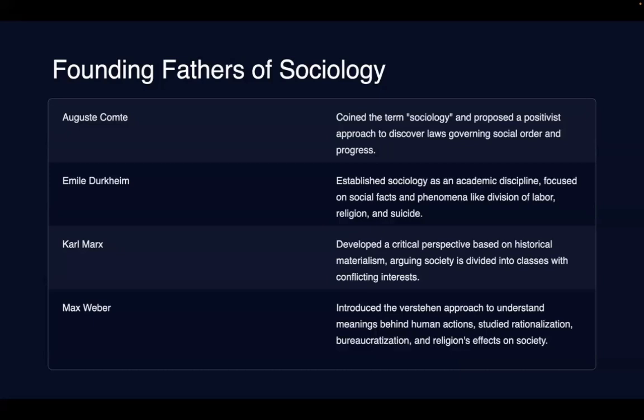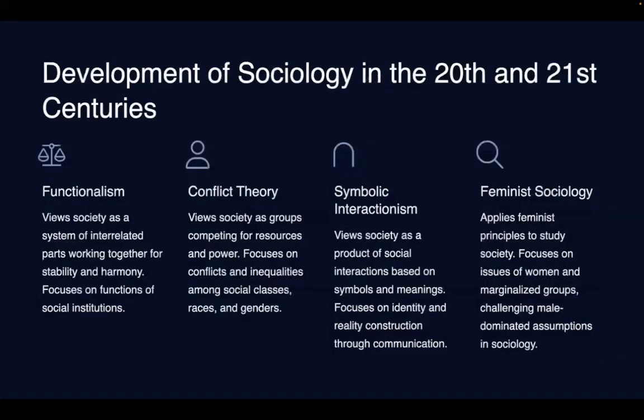And then Max Weber, he was a kind of interpretivist, taking a middle ground between the positivist and the conflict perspective. He gave lots of theories on rationalization of social institutions like bureaucracy, like religion, and he gave new methods as well for scientific investigation like Verstehen.